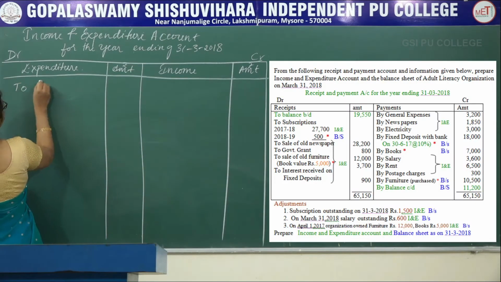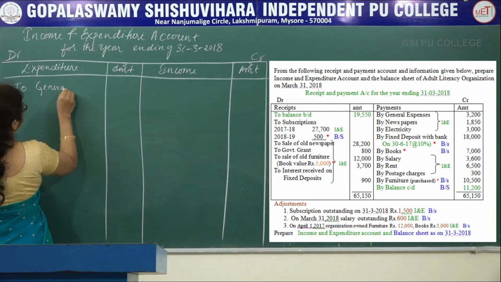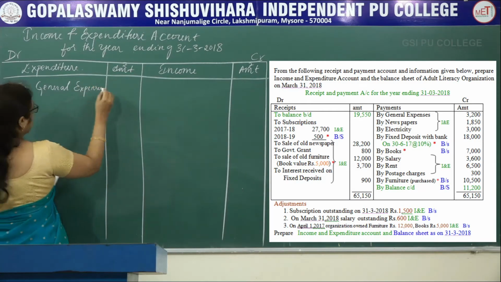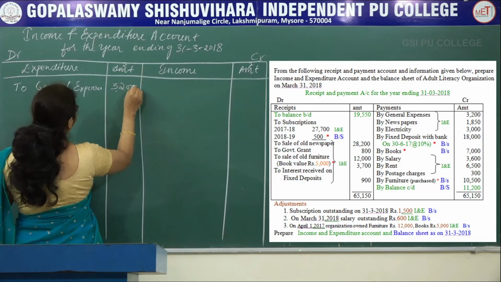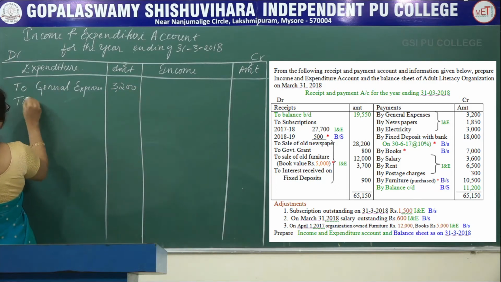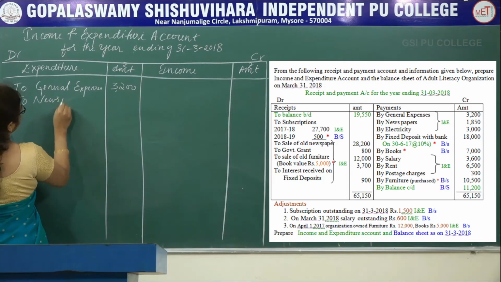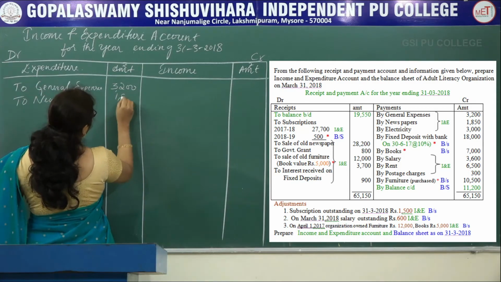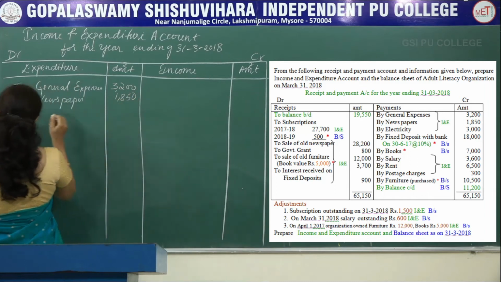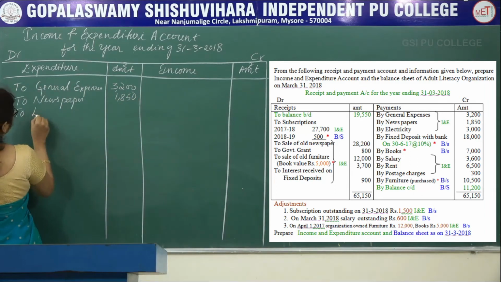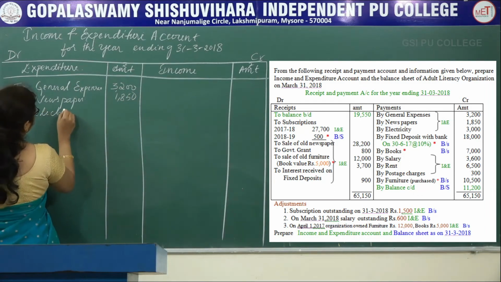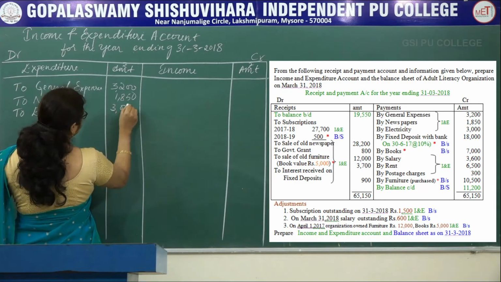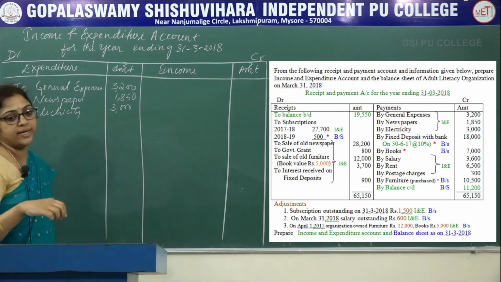To general expenses, amount is 3,200. Next, to newspaper, amount is 1,850. Next, to electricity 3,000.